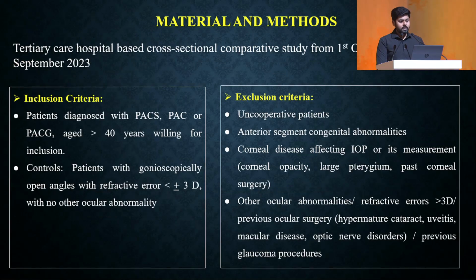It was a tertiary care hospital-based cross-sectional comparative study over the course of 1 year, and the patients included were either diagnosed as PACS, PAC, or PACG, aged more than 40 years, and patients with gonioscopically open angles and relatively small refractive errors with no other ocular abnormalities were taken as controls. The major exclusion criteria were any previous glaucoma procedures like a peripheral iridectomy, previous ocular surgeries, or other ocular abnormalities.